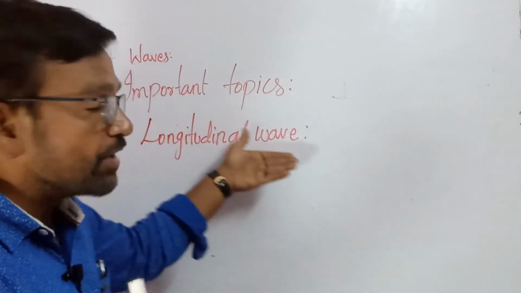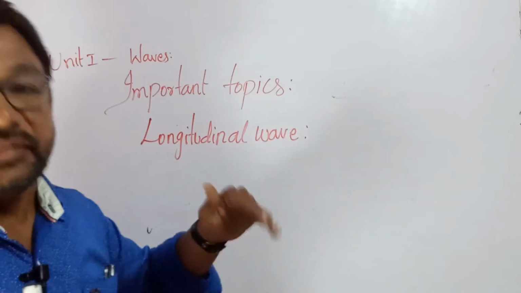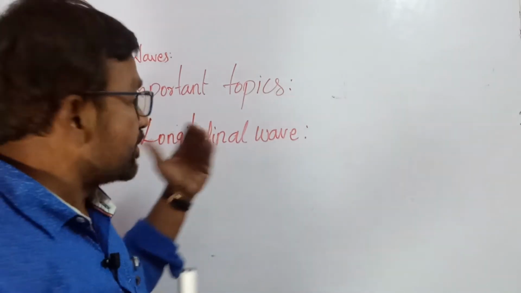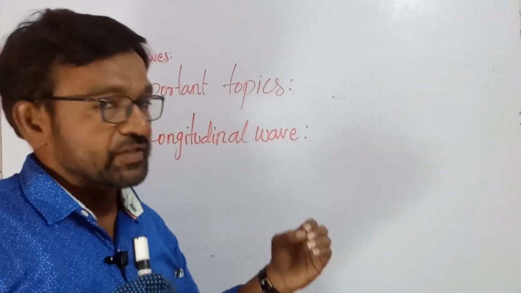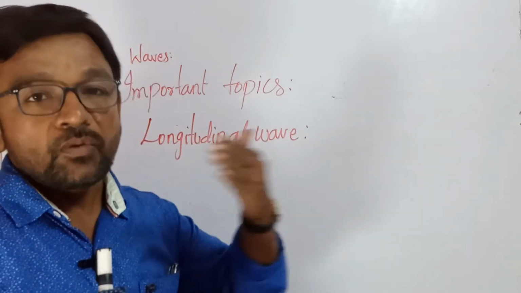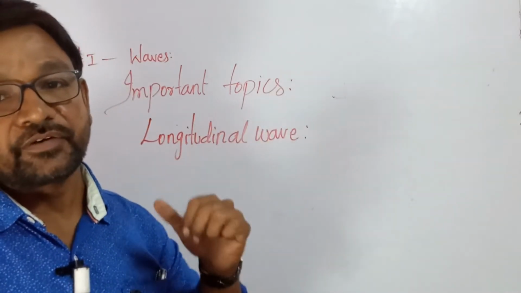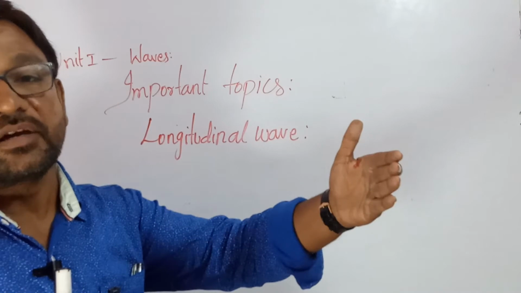But what are longitudinal waves? Longitudinal waves move in the direction of the propagation of the wave.